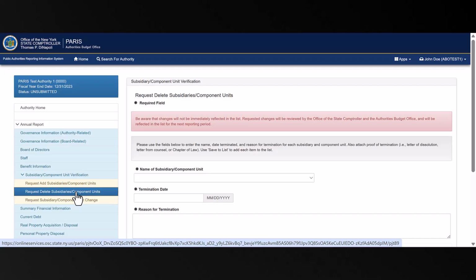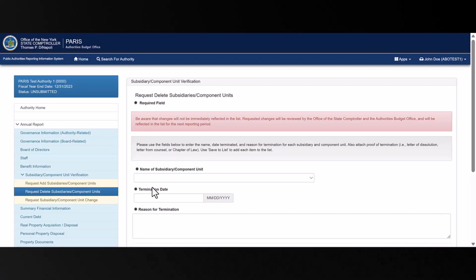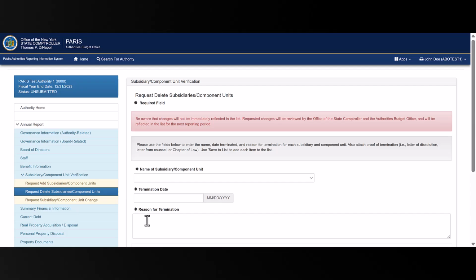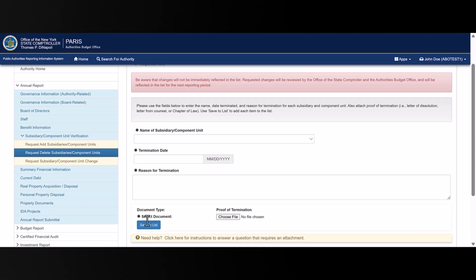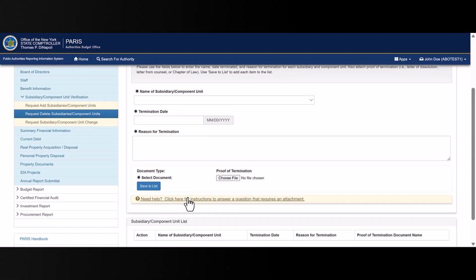Select the name of the entity to be removed, enter the termination date, and provide an explanation as to why this entity is being terminated or dissolved. To save this request page, official documentation of the dissolution or termination is required to be uploaded. Click the link in the yellow box for instructions on how to upload the document if you need assistance.